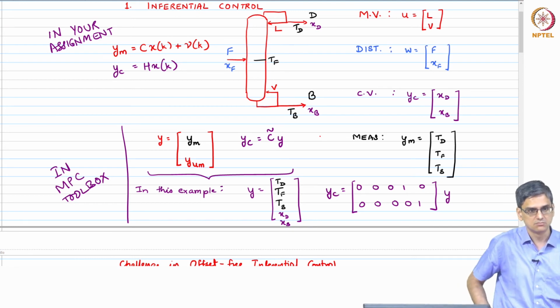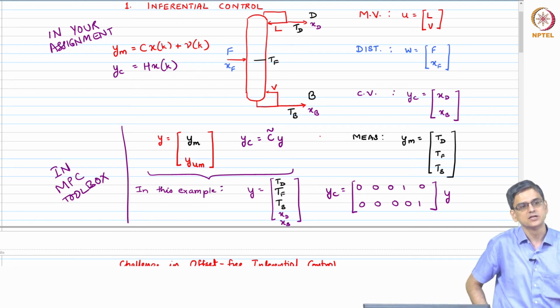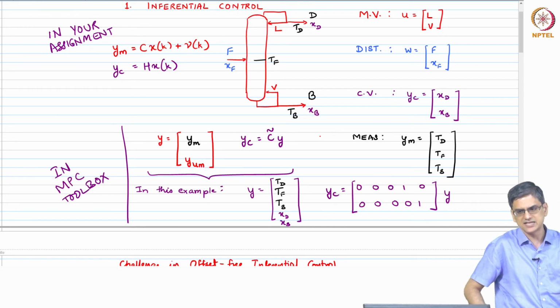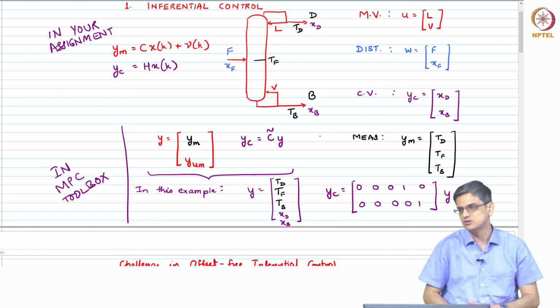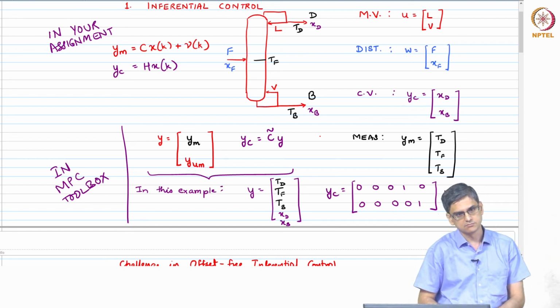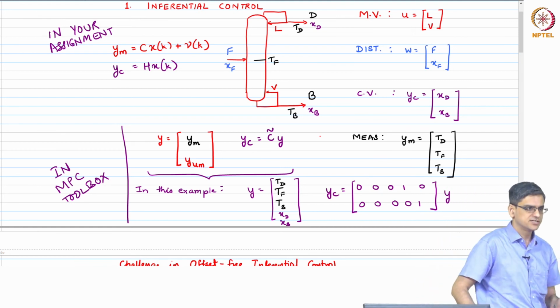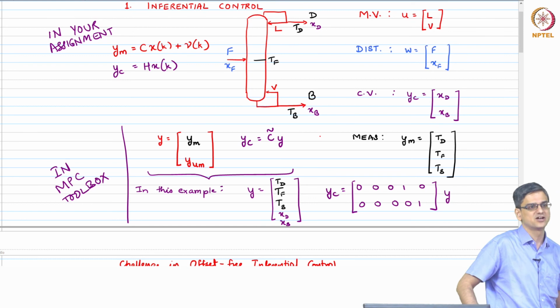The minimum number of XWs should be the total number of controlled variables. If controlled variables are same as measurement variables, there is no issues at all, right. So, those are the things that you need to take care of. Not terribly difficult things to take care of, but you need to be aware of them.